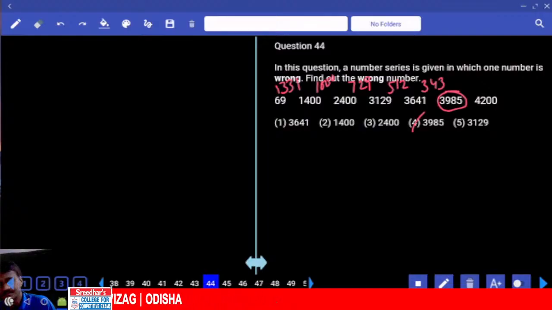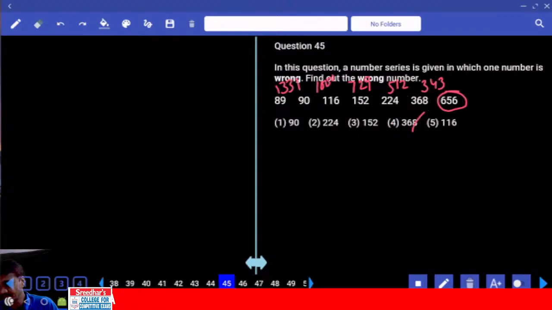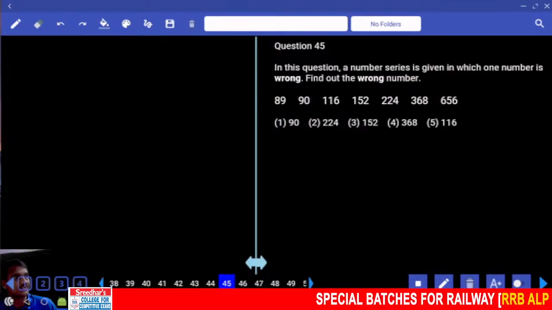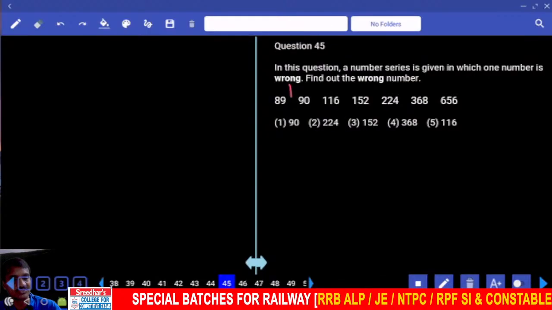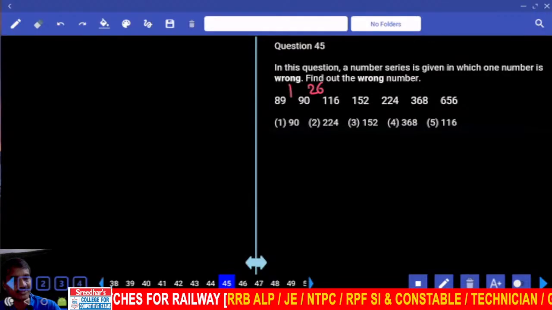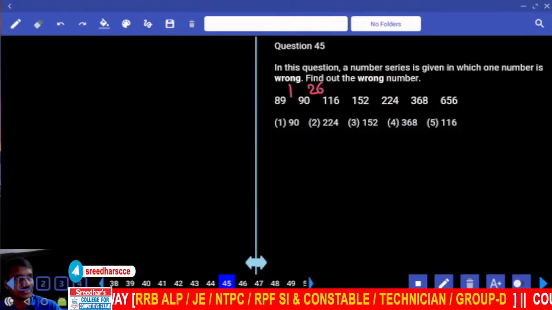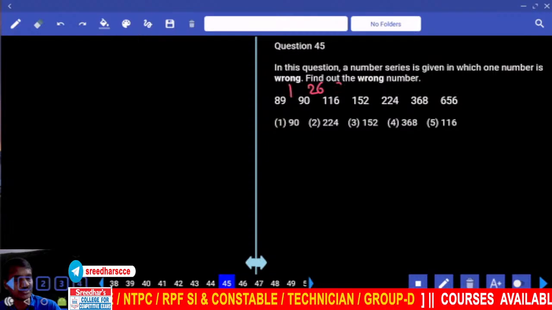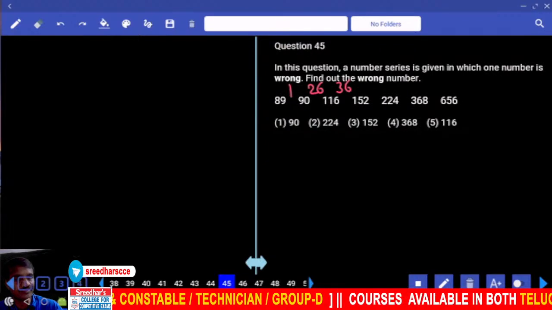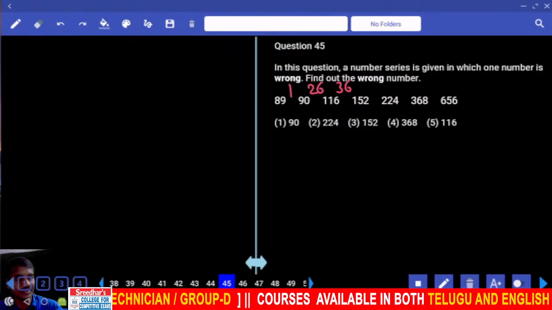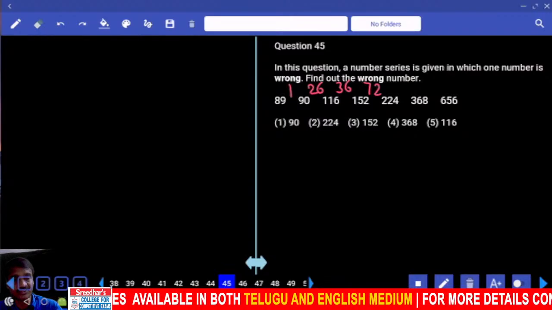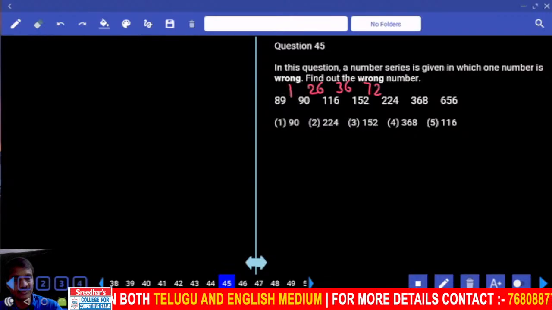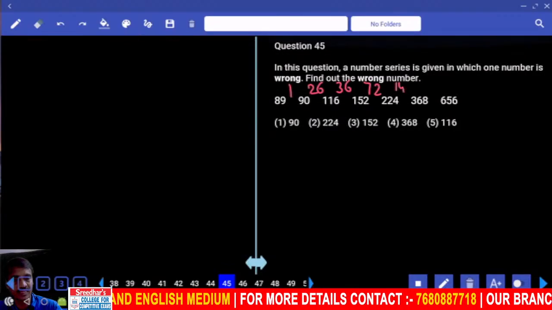Then question 45. In this 45, 89 and 90, what is the difference? You have 1. 90 and 116, what is the difference? You have 26. 116 and 152, the difference is 36. And 152 and 224, the difference is 72. And 224 and 368, the difference is 144.